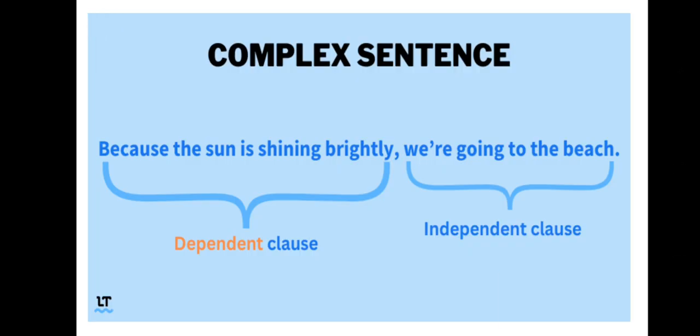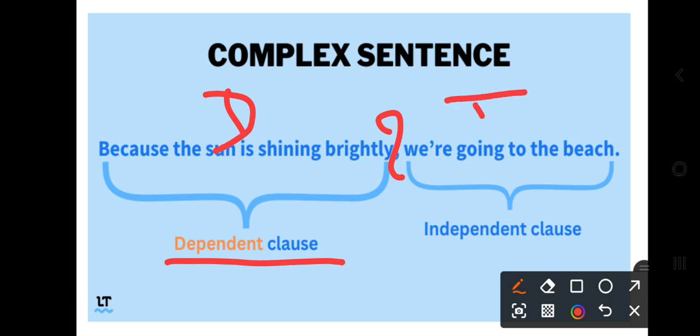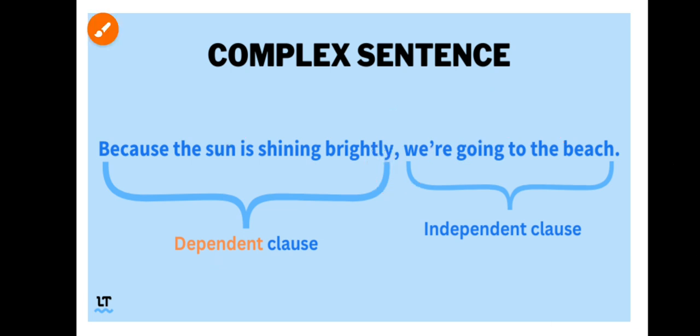Now the complex sentence. This complex sentence starts with the dependent clause first: "Because the sun is shining brightly." The question is, so what? So that is why this is a dependent clause. Then "we are going to the beach" is the independent clause, and that is joined by a comma. A very good thing you should learn here with this example.